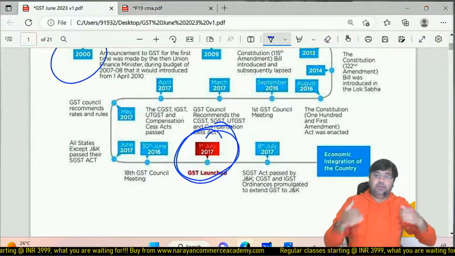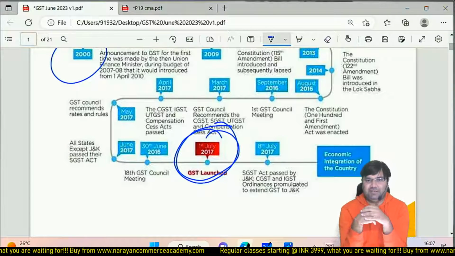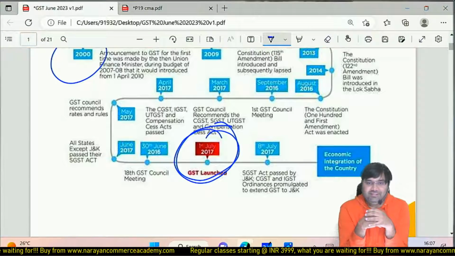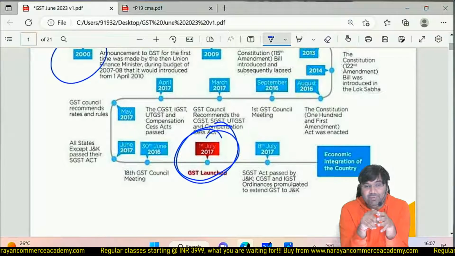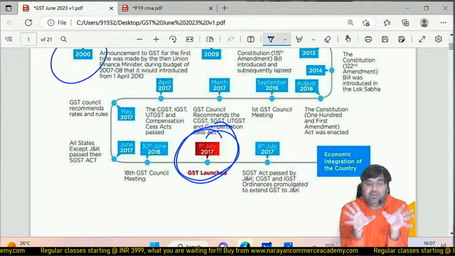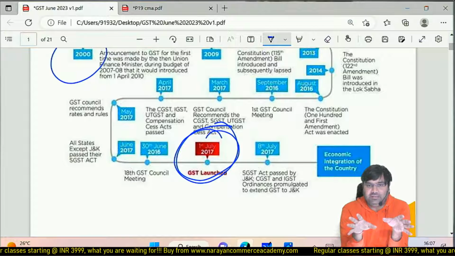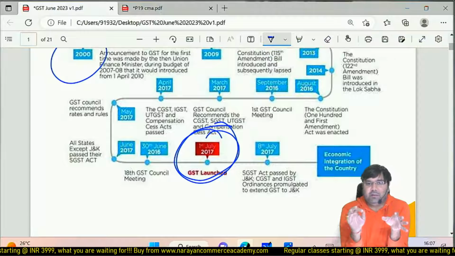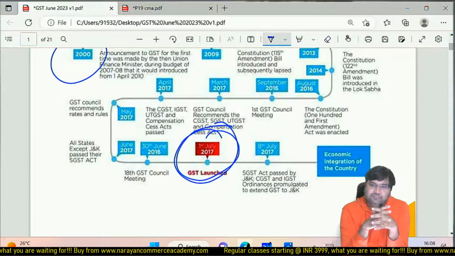Then Congress came into power and tried their level best to implement GST. But then BJP was in opposition, and BJP opposed. So the idea came from BJP, but between 2004 and 2014, when the Congress government wanted to implement GST, BJP was opposing, including BJP states. Not only their central leadership, it was pure politics.